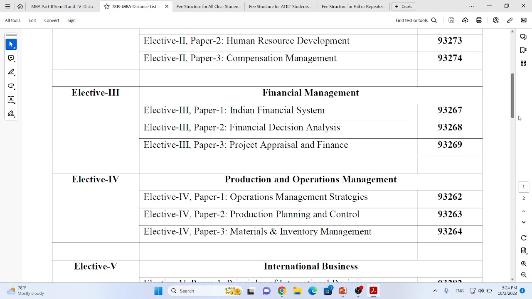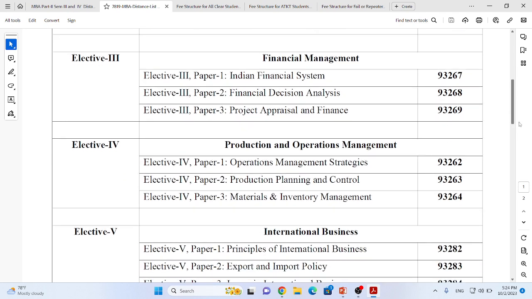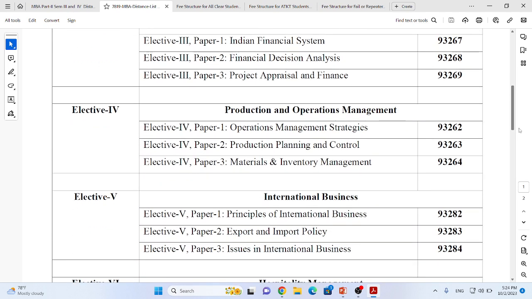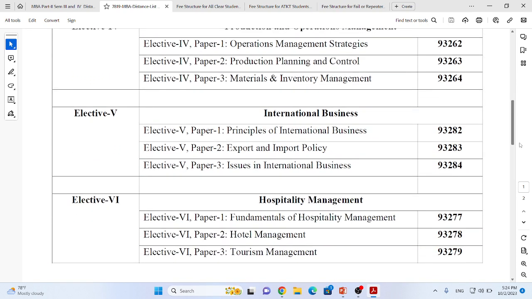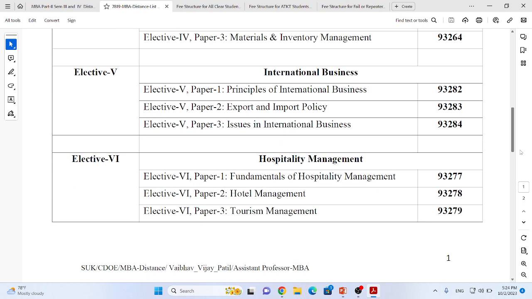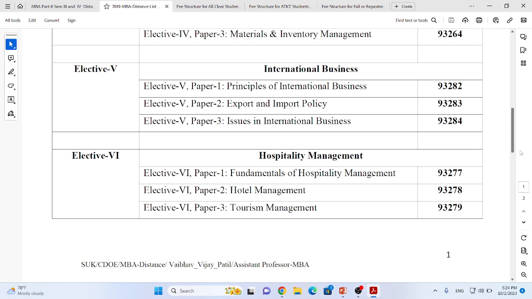Financial management, elective 3, followed by 3 papers. Production and operations management, elective 4, followed by 3 papers. Fifth elective is international business, followed by again 3 papers. And the last, elective number 6, hospitality management, again backed up with 3 papers.